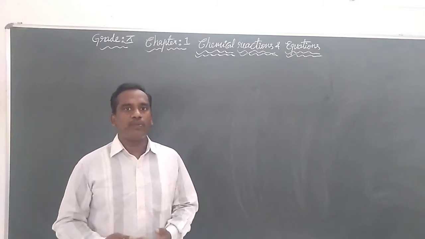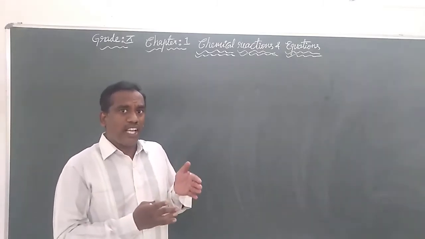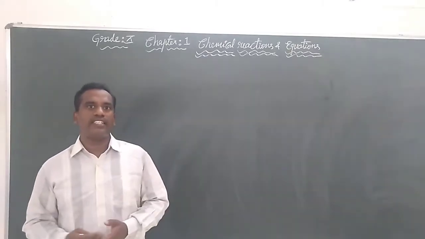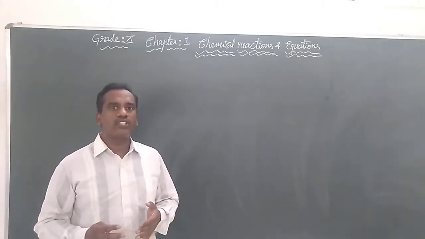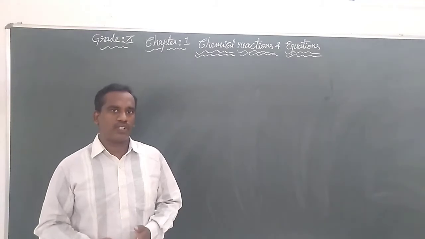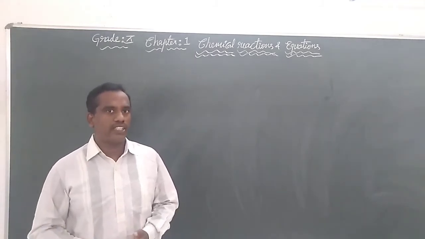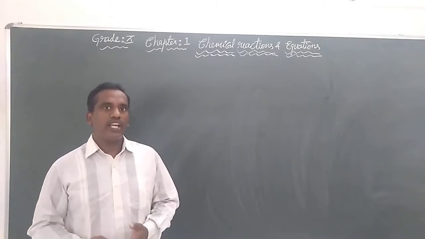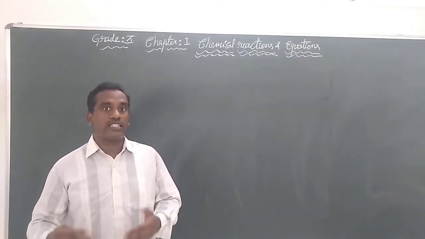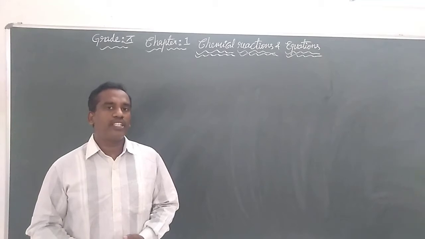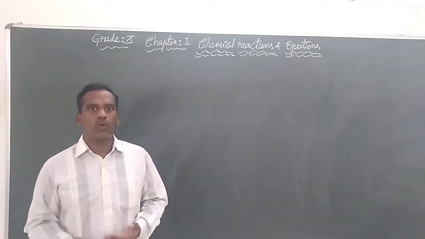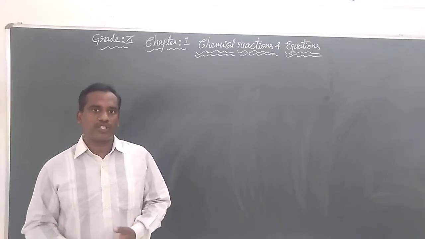The change we see here is a chemical change, because we learned in grade 9 about physical change and chemical change. Many differences we had learned there. A chemical change is a permanent change in which new substances are formed. So we can say the process of souring of milk is also a chemical change.